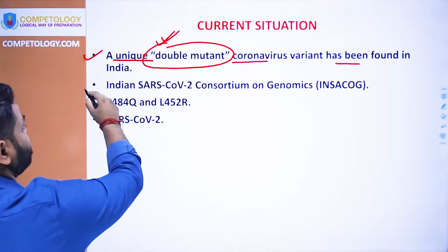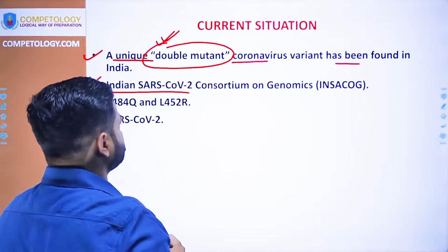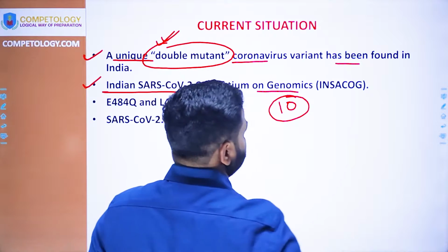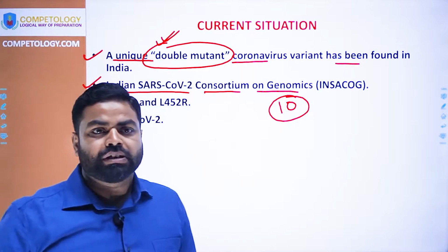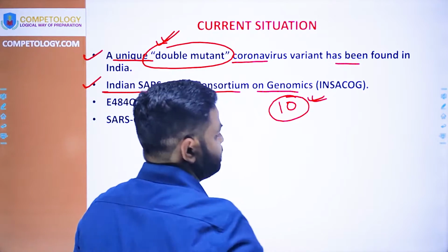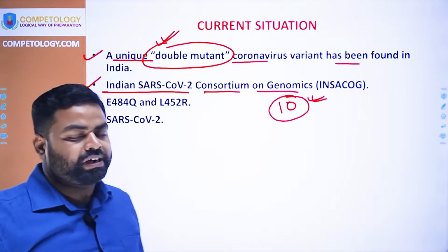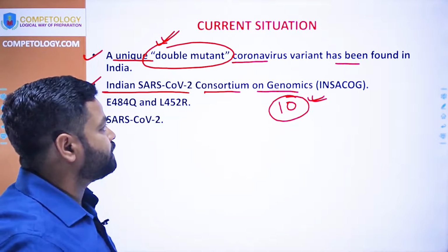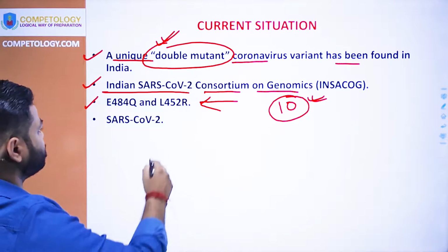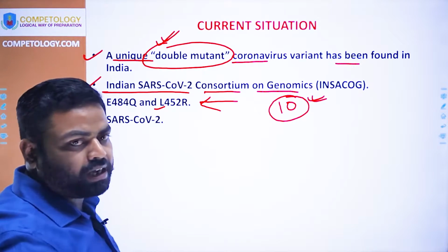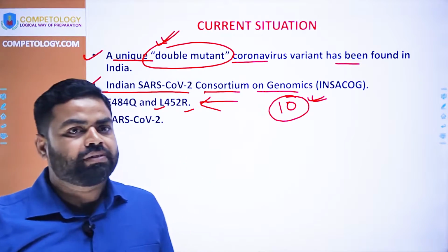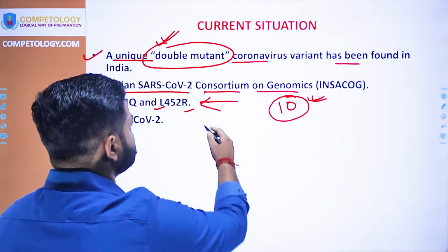The Indian SARS-CoV-2 Consortium on Genomics is a consortium of 10 laboratories throughout India which are collecting samples from different regions and doing genome sequencing. After studying the sequence of the genomes of some strains of this virus, it has been found that there are two variants, E484Q and L452R. These are the technical variant numbers that have been given to these new variants of the coronavirus that has mutated and formed a new strain of the virus.